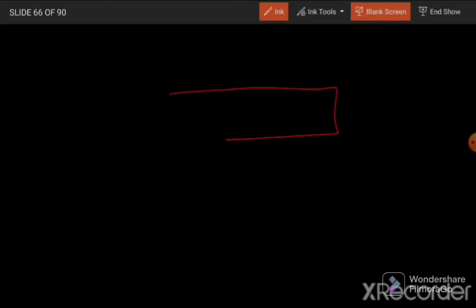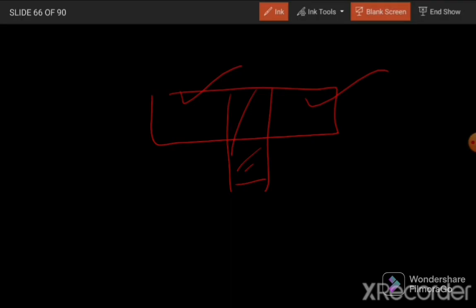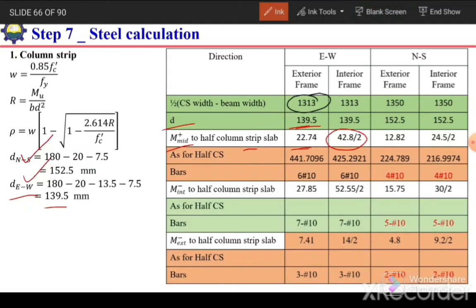but for the interior frame we need to halve this value, because as I have made in the diagram over here, if this is the beam, then this is half column strip and half column strip, and we have calculated the moment for both of these, for the complete column strip. So for this one we need to divide it by 2. For interior frames we need to divide it by 2, and for the exterior frame it is already a half column strip. So now we have moment, D, as well as total width B.